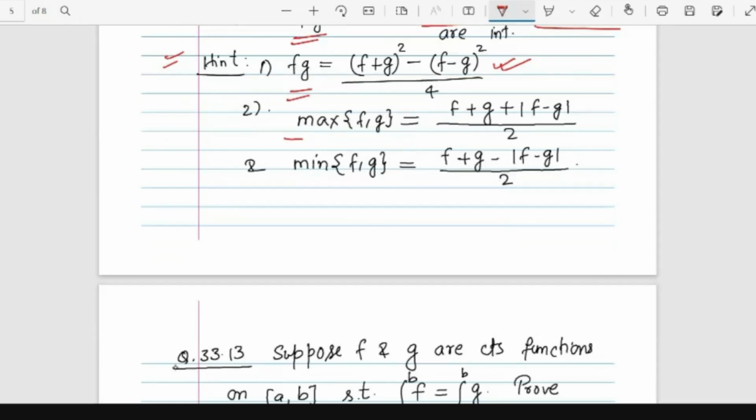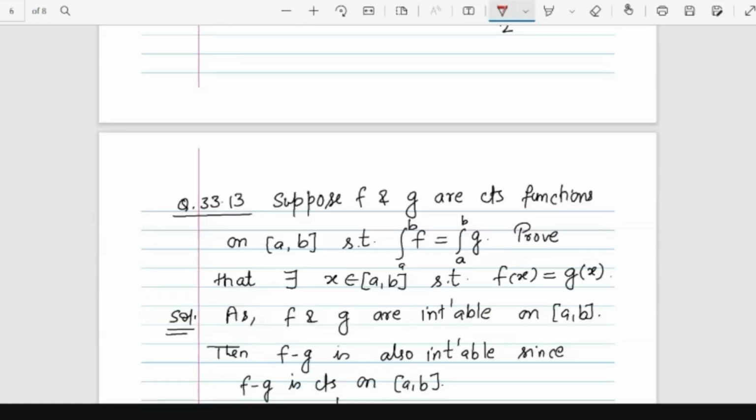Again, the max of f and g is defined by f plus g plus mod of f minus g, divided by 2. So f plus g is integrable, and mod of f minus g is integrable. This whole thing will be integrable. So the max function will be integrable and the min function will also be integrable.